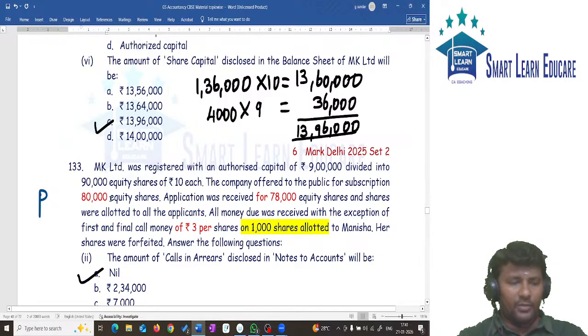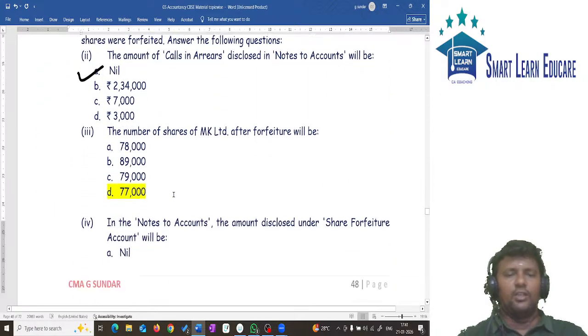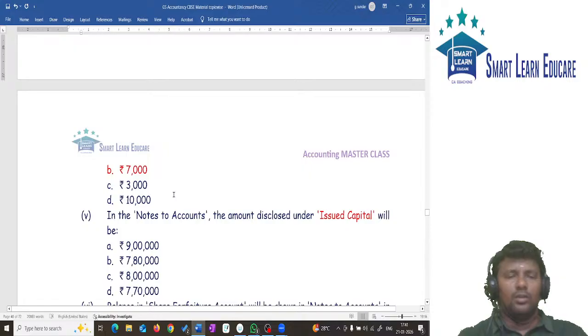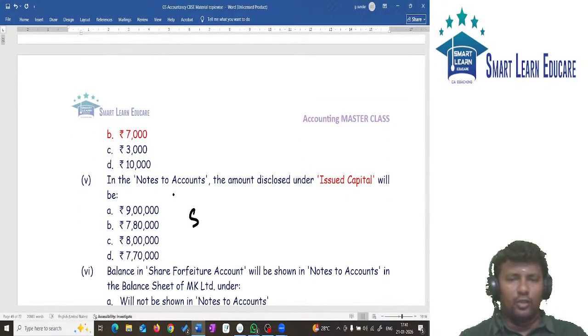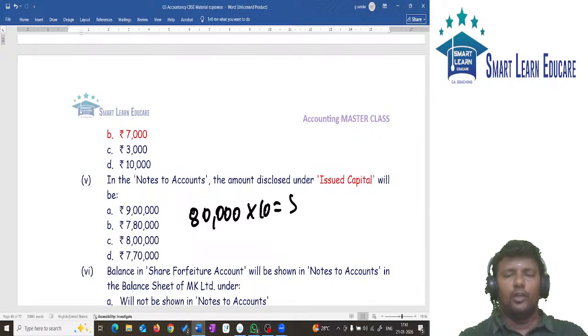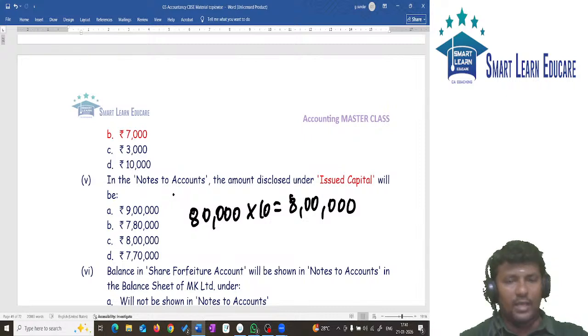Public offer was how many shares? It is 80,000 shares. 80,000 shares into 10 rupees. 80,000 into 10 will give you 8 lakh. 8 lakh is called issued capital.